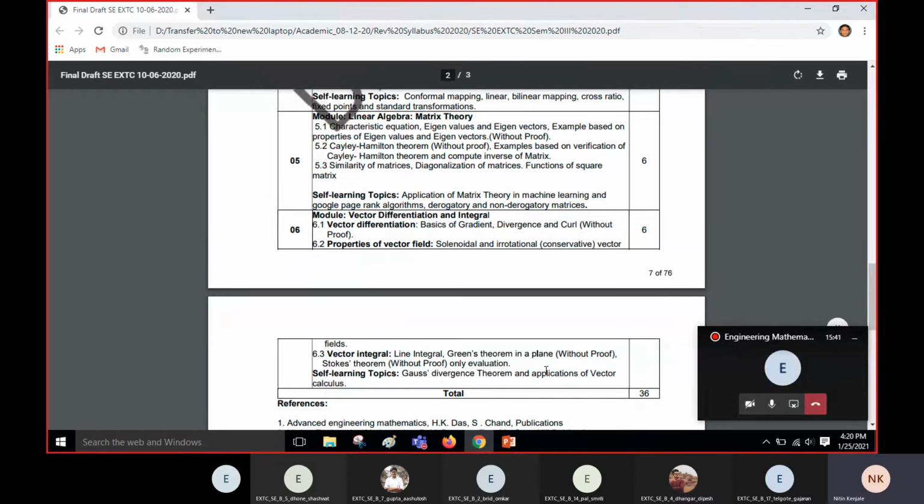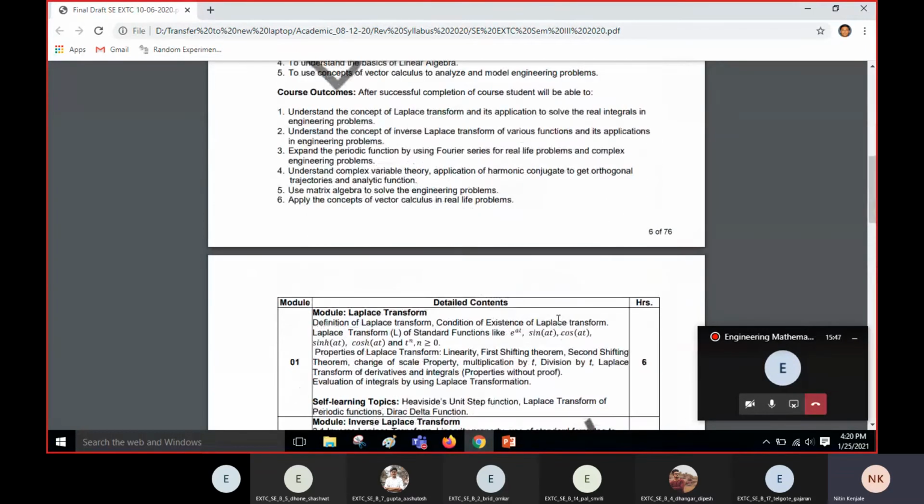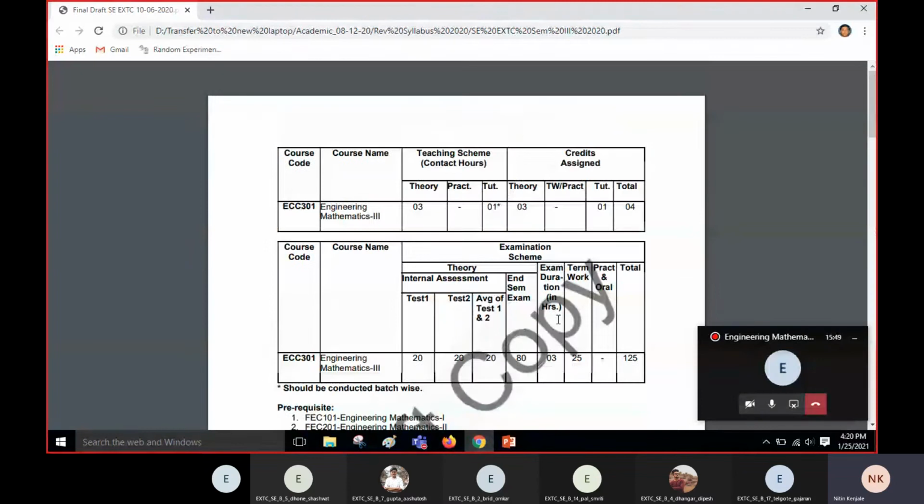Okay, apart from what we call the syllabus, I would like to tell you the examination scheme for this subject. In all, there are 125 marks allotted to this subject. Let me show you the bifurcation. There are two internal assessment tests, each of 20 marks. You can see here.